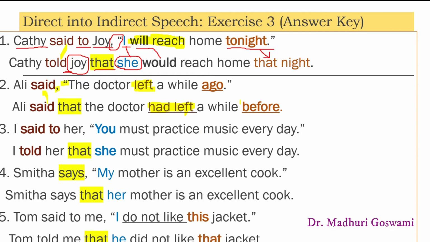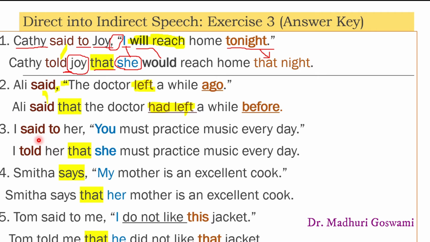The third sentence on this slide is, I said to her, "You must practice music every day." In the indirect speech, it becomes I told her that she must practice music every day. Said to becomes told because this is a statement.